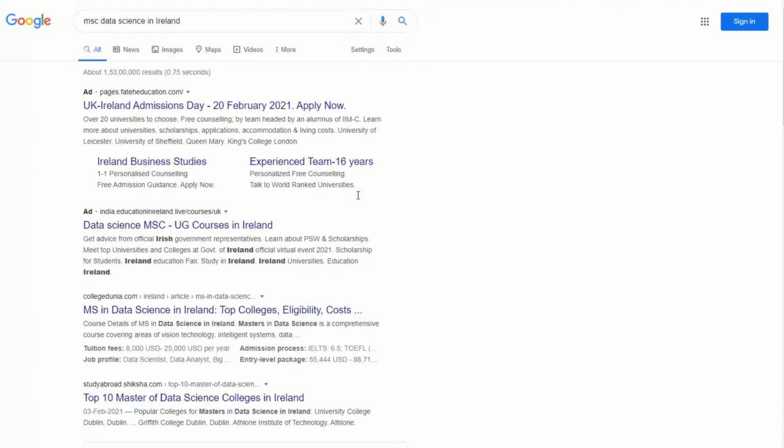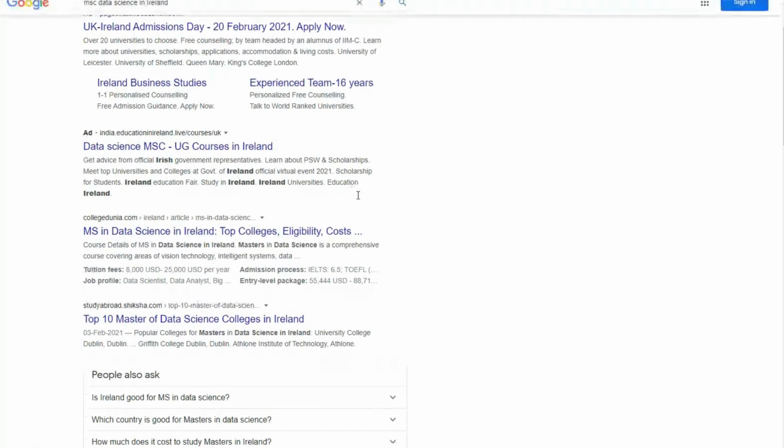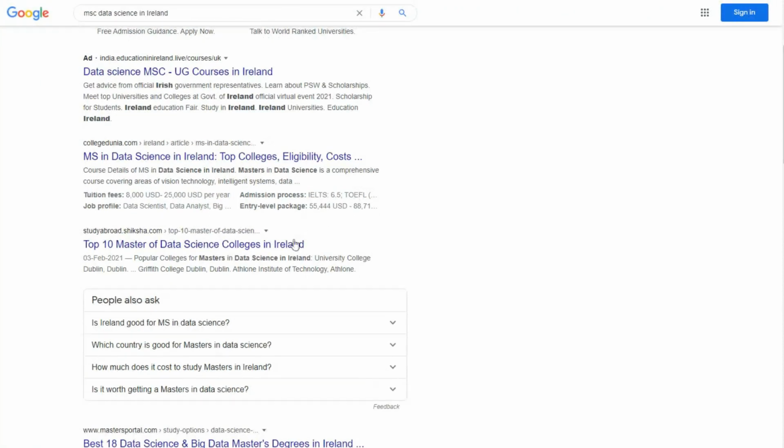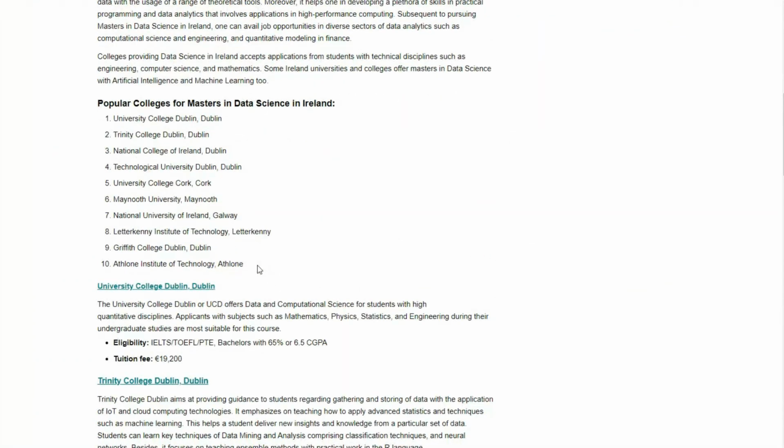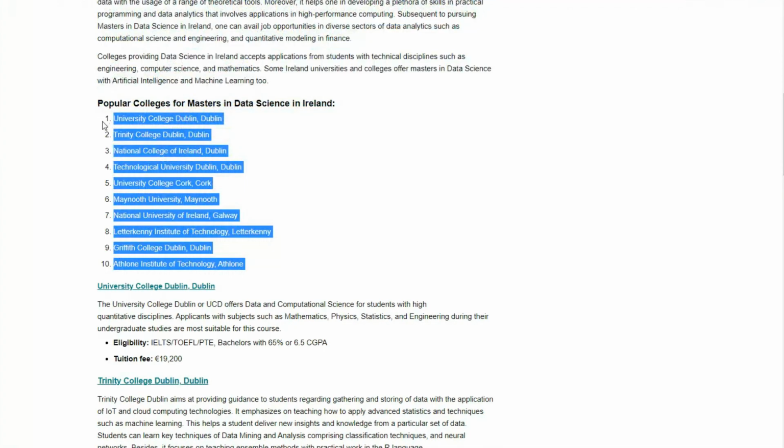So I got a list of several universities where I can find a particular course, and in some universities you probably won't find MSc in data science. You will find MSc in data analytics, or maybe MSc in artificial intelligence, or some related courses which are very close to your subject. So you can also check out the curriculum of those courses as well. Maybe you will find all the modules which you want to study in that particular course.